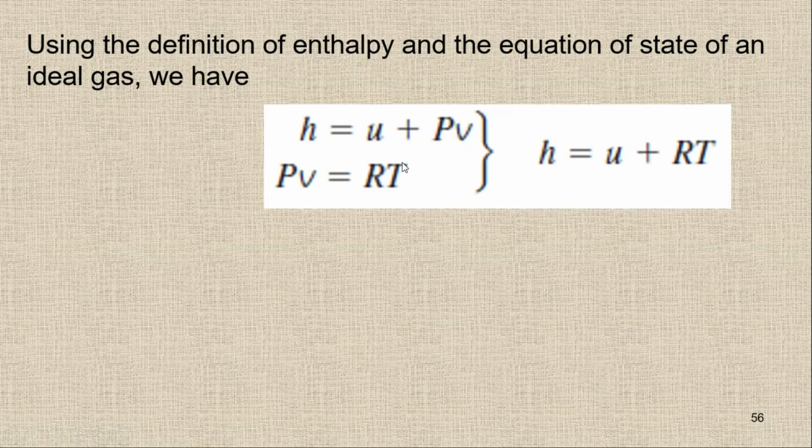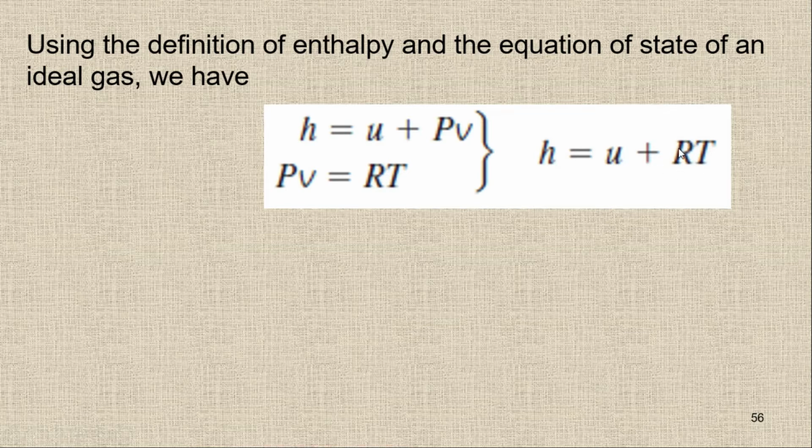But for an ideal gas, we have the equation Pv equal to RT. So I can simply replace this Pv by RT, and I can write H equal to U plus RT. So the enthalpy is equal to the internal energy plus RT.